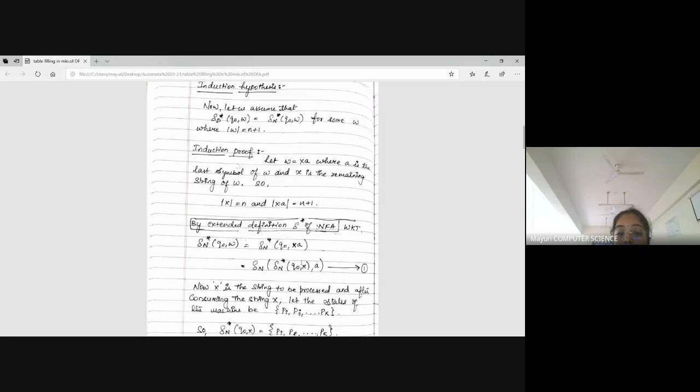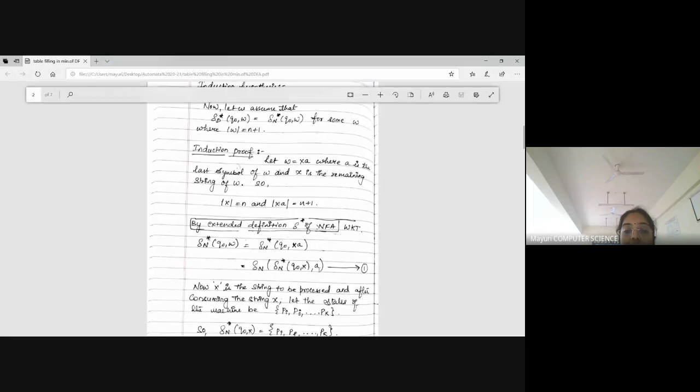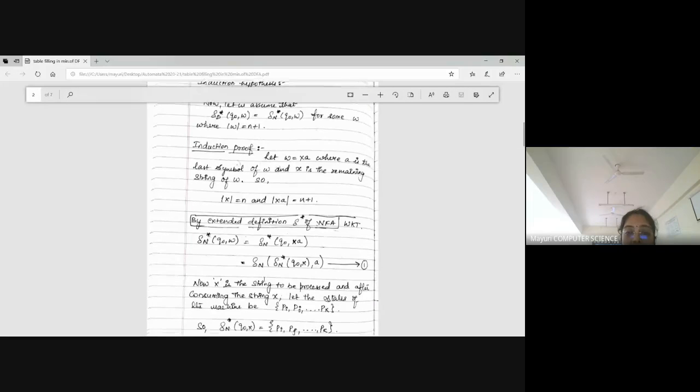Once I know the end state of this transition function, I apply the transition function only once. Suppose delta n star of Q naught comma X results in Q5 after applying 5 times. For Q5, you apply A only once because A is a single symbol. That's why it is delta n, applied only once. So while writing, you should know the terminologies clearly.